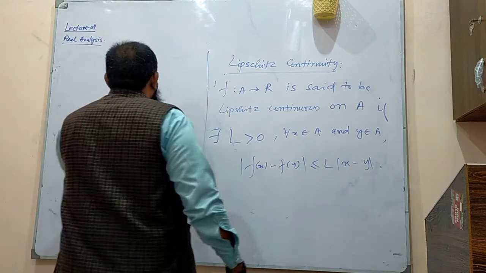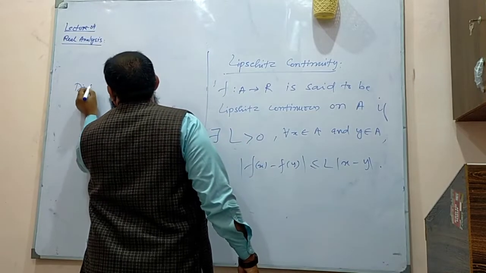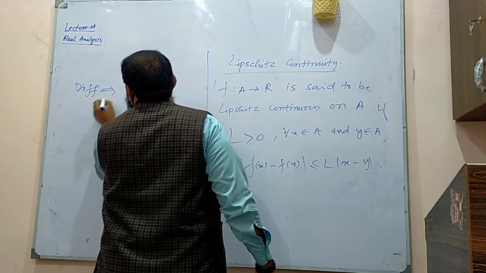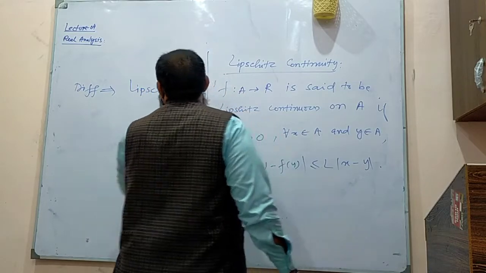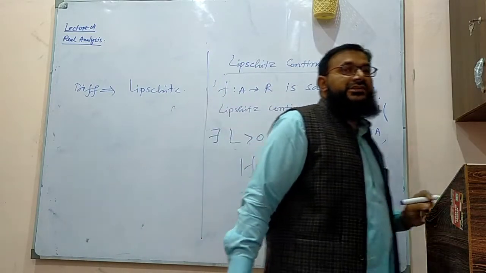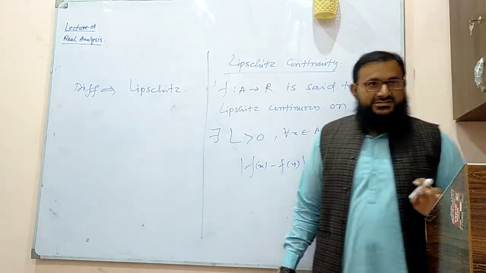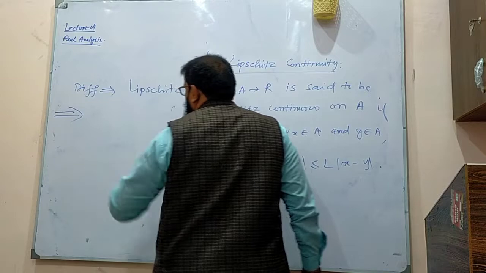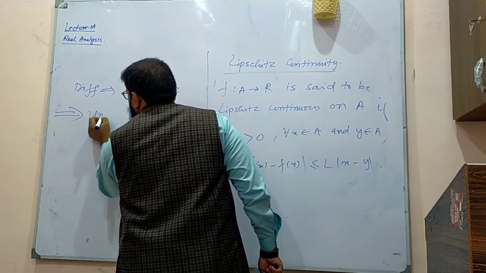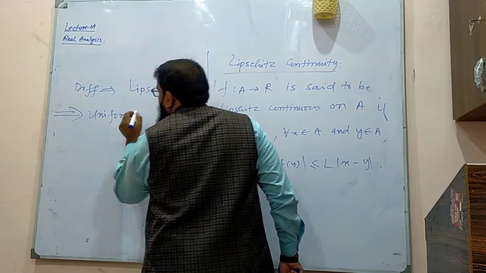So let me give you a sketch that if a function is differentiable, it implies that it is Lipschitz continuous. Or simply if a function is differentiable, it is Lipschitz. Inverse is not true always. If it is Lipschitz, it must be uniform continuous.